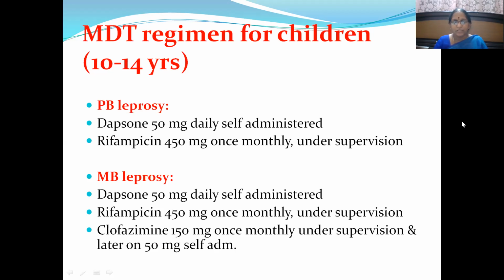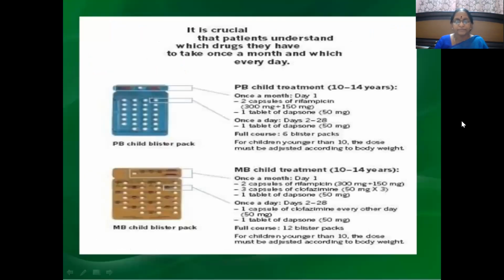Here, dapsone 50 mg daily self-administered, rifampicin 450 mg once monthly under supervision. Apart from that, we are adding the third drug, that is clofazimine 150 mg. There it was 300 mg, once monthly under supervision, and later on 50 mg self-administration. It's a little easy to remember, but if you add this, don't panic that the pediatric prescription also can be remembered during the final exam. It is very easy, and if you write it in your final exam, you'll get good marks.